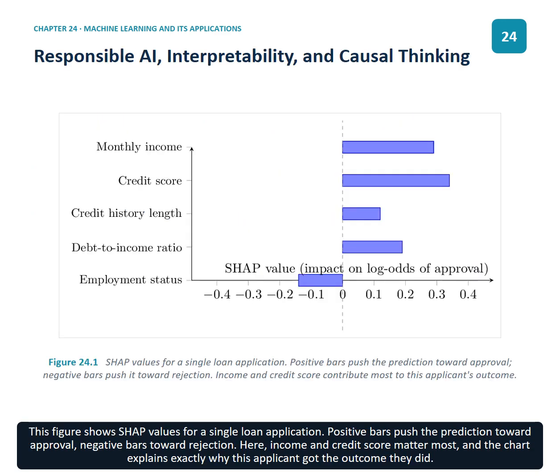This figure shows SHAP values for a single loan application. Positive bars push the prediction toward approval, negative bars toward rejection. Here, income and credit score matter most, and the chart explains exactly why this applicant got the outcome they did.